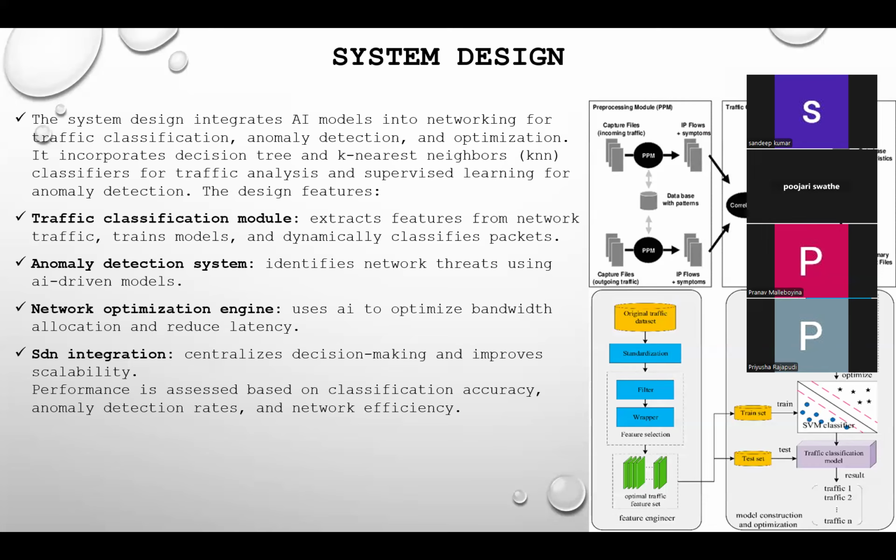Coming to the third one, the optimization engine dynamically adjusts network parameters like bandwidth allocation and latency thresholds using insights from the traffic classification and anomaly detection modules. This ensures that the network remains responsive and efficient even during heavy load.